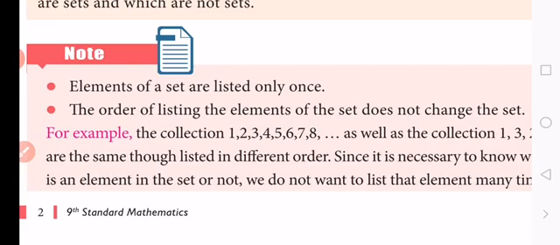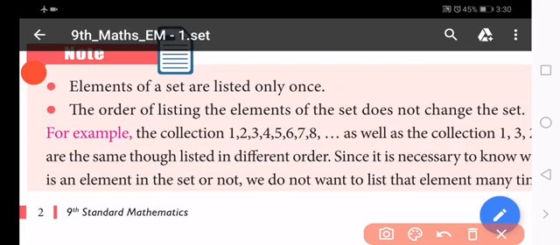So the second point: the order of listing the elements.